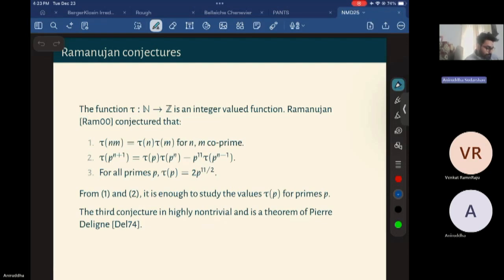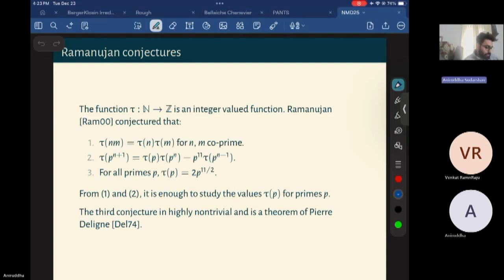First, tau(nm) is tau(n) times tau(m) for n, m coprime. So when I have two integers n, m which are relatively prime, meaning they don't have any common prime factors, then tau should be multiplicative. Such a function is called a multiplicative function.